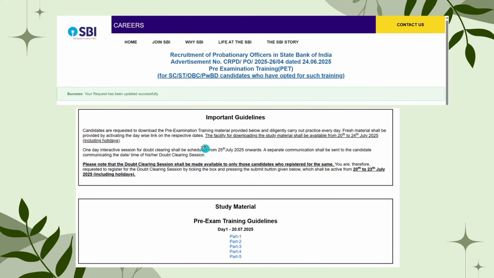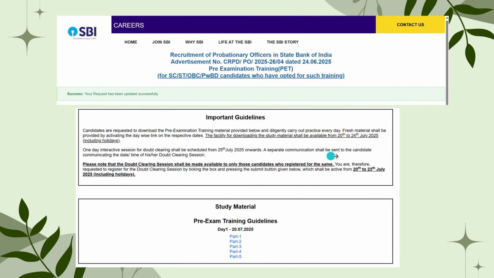Right, they have given important guidelines. Candidates are requested to download the pre-examination training material provided below and diligently carry out the practice every day. Fresh material shall be provided by activating the day-wise link on the respective dates. The facility for downloading the study material shall be available from 20th to 24th July 2025, including holidays. One day interactive session for doubt clearing shall be scheduled from 25th July 2025 onwards.